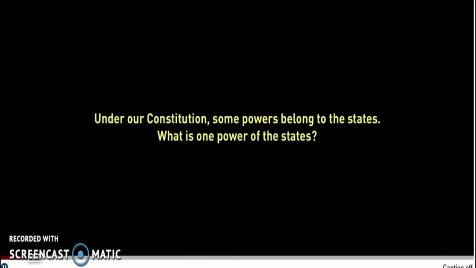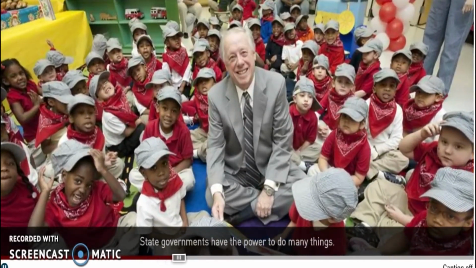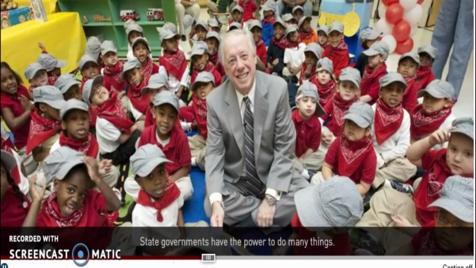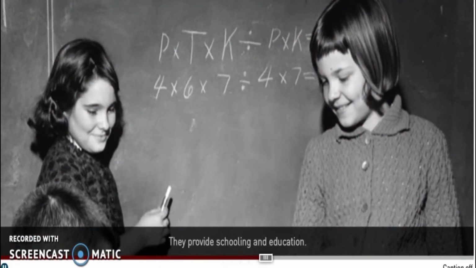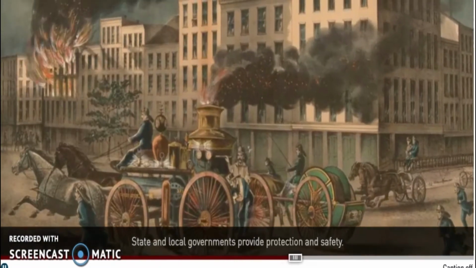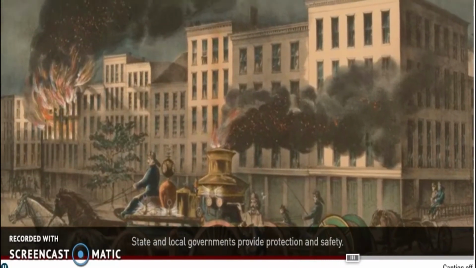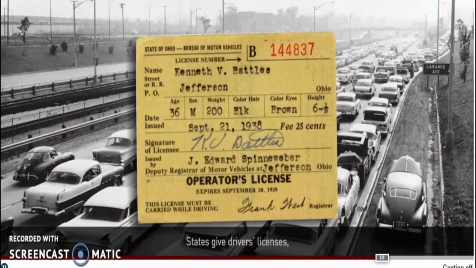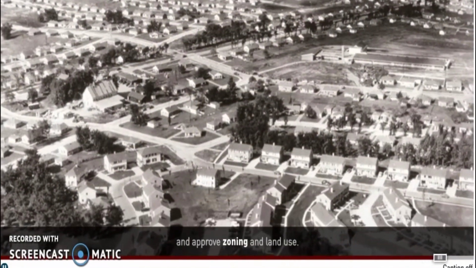Under our Constitution, some powers belong to the states. What is one power of the states? State governments have the power to do many things. They provide schooling and education. State and local governments provide protection and safety. States give driver's licenses and approve zoning and land use.